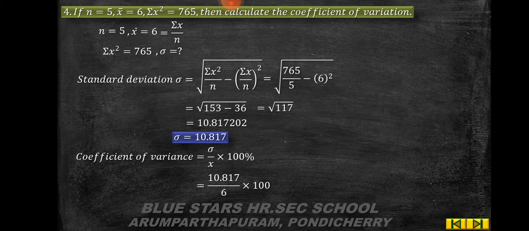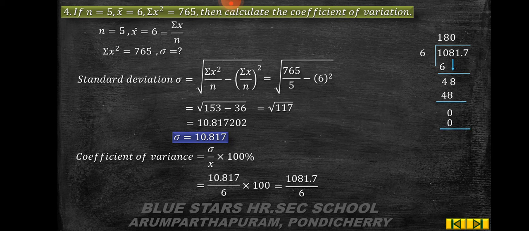Next, you have to find the coefficient of variation, that is sigma by x bar into 100, which is equal to 10.817 by 6 into 100, which is equal to 1081.7 by 6. Now you do the division. 1 times 6, the remainder is 4. Step down 8. 8 times 48, the remainder is 0. Then add 1 0.